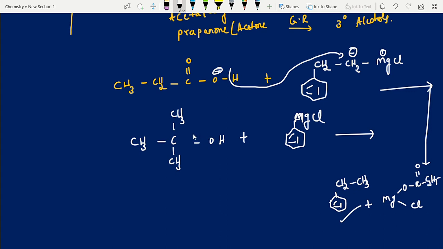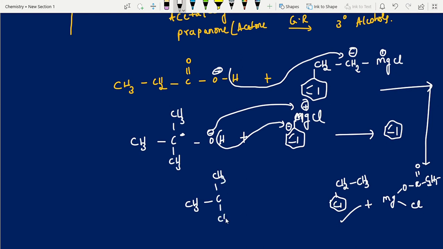Here also try yourself. This is tertiary alcohol and Grignard reagent. This is the phenyl magnesium chloride. Okay, this is Grignard reagent minus. This is alcohol, tertiary alcohol. It is acidic in nature, so it is going and attacking the hydrogen here. So finally we will get the answer benzene. This is the main product. Byproduct means this plus and this minus. So what is this byproduct? CH3, CH3, CH3, O minus MgCl. That's all, students.